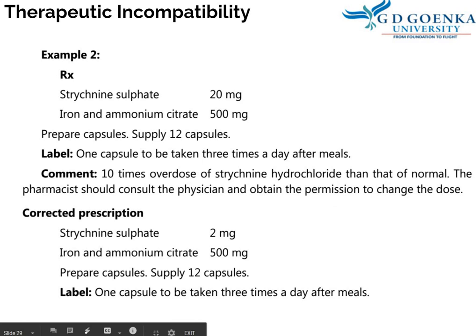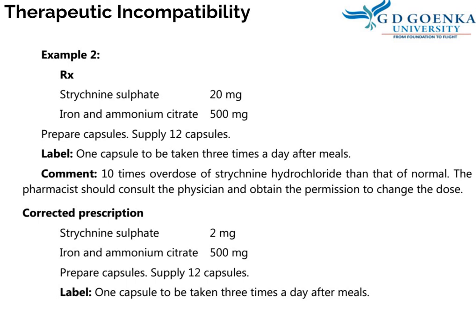Another example is strychnine sulfate 20 mg, iron and ammonium citrate 500 mg. Prepare capsules, supply 12 capsules. Now, this statement is correct in this prescription, which was not correct in the previous prescription. However, there is a 10 times overdose of strychnine than the normal.